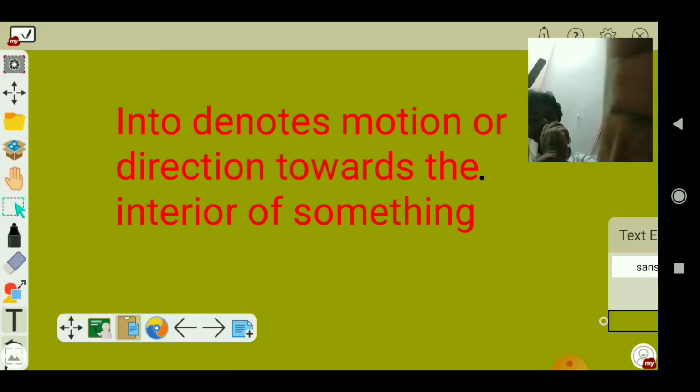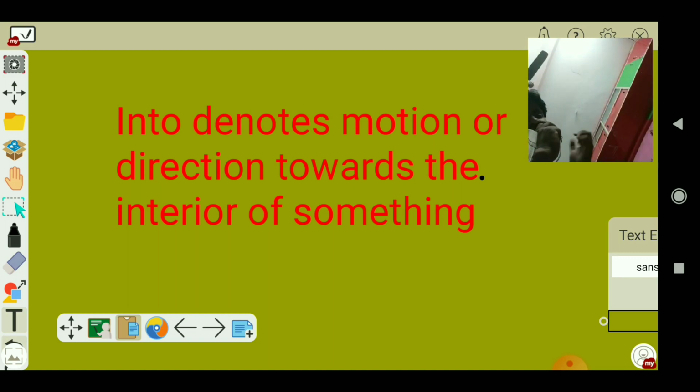So it denotes motion or direction inward, inward direction. It does not denote any static condition. It denotes something kinetic. It denotes a movement towards the interior of something. It denotes a movement or direction, inward direction. So the first example will make the matter easy.